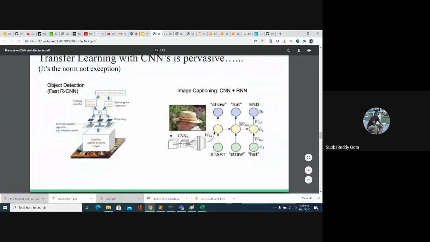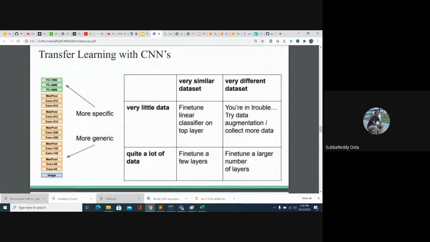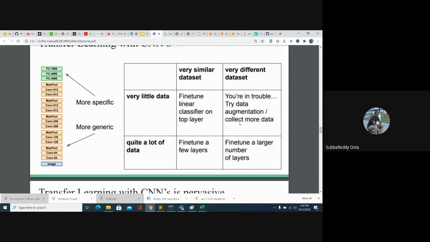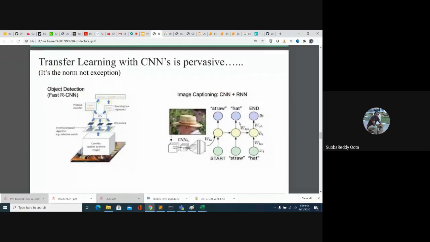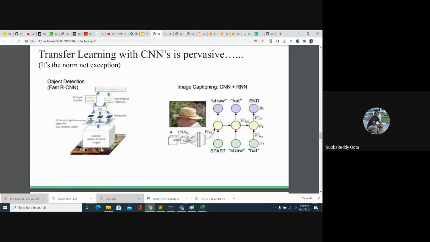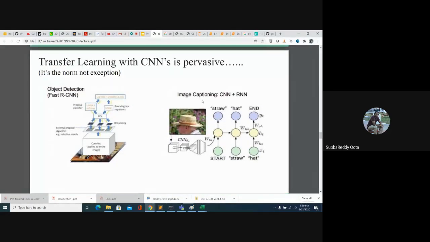So till now we came up to transfer learning. I have shown an example of how we can apply pre-trained architectures to our datasets. This is one example, the image captioning problem, which is how we can generate captions for an image.